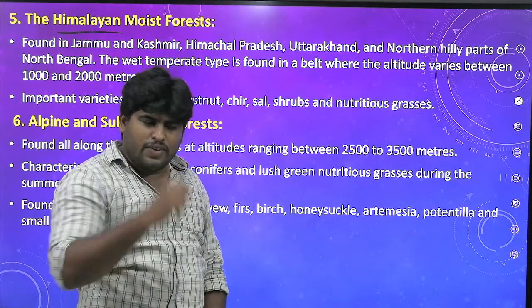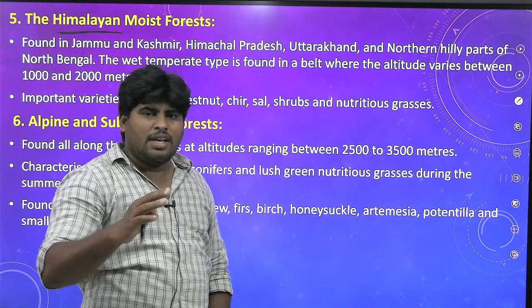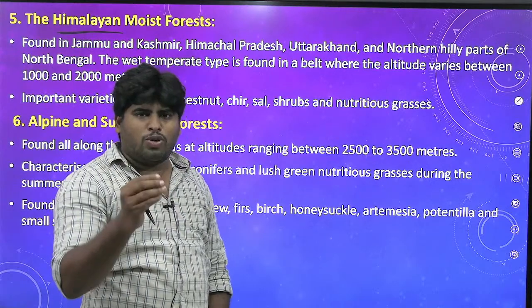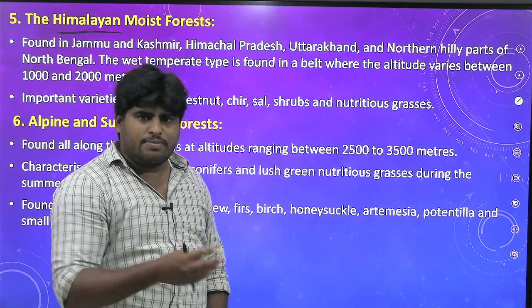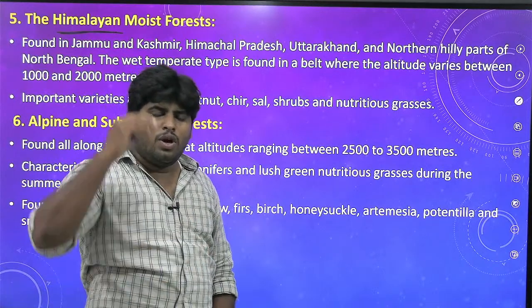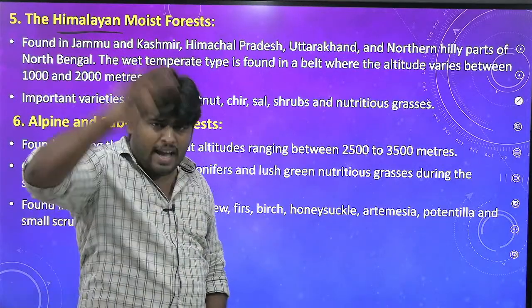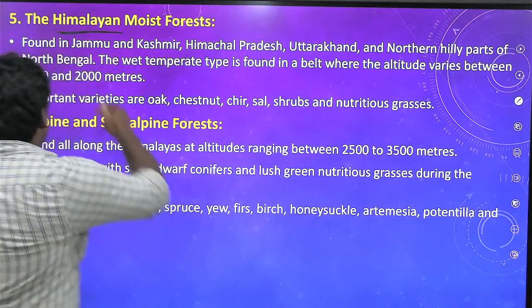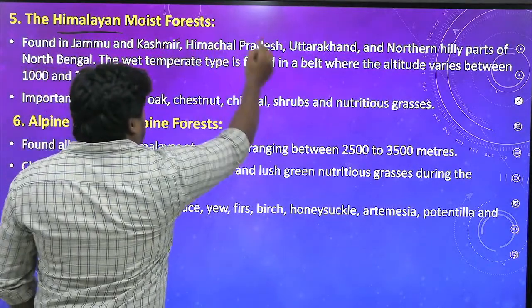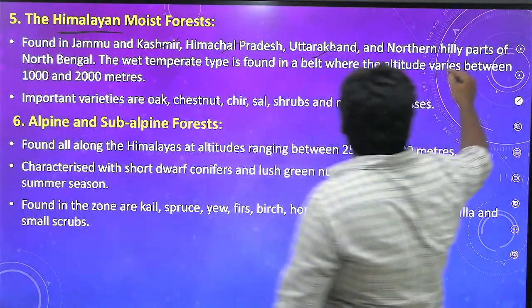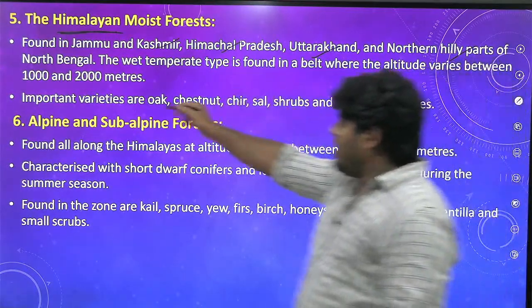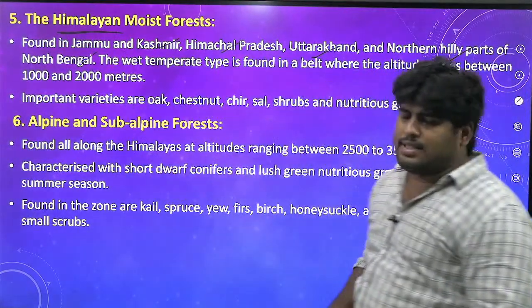First of all, over the Himalayas and its terrain, if you want to look out for the vegetation, you need to look at the altitude. You got it. So it is found in Jammu and Kashmir, Himachal Pradesh, Uttarakhand, and northern hilly parts of North Bengal. These are the regions whereby